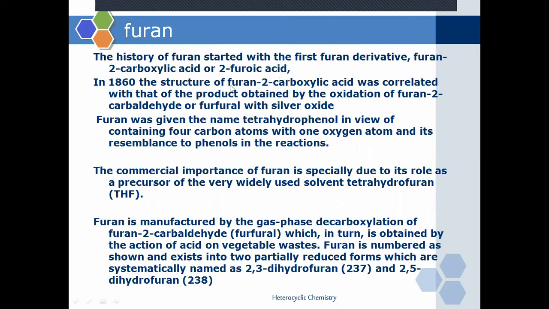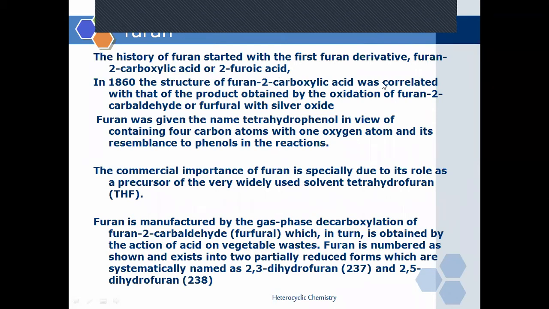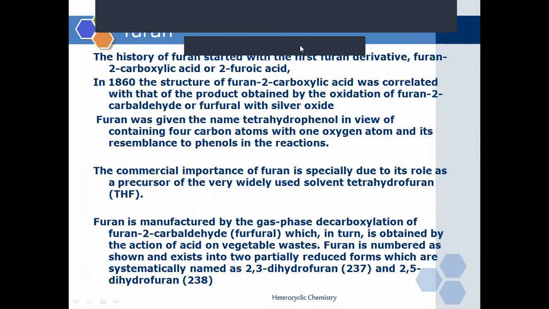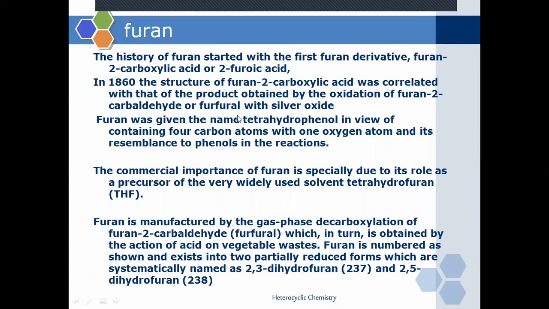Now in 1860, the structure of furan 2 carboxylic acid was correlated with the product obtained by the oxidation of furan 2 carboxyaldehyde, or furfural, with silver oxide. So how is furan 2 carboxylic acid obtained? It is obtained by the oxidation of furan 2 carboxyaldehyde with silver oxide.